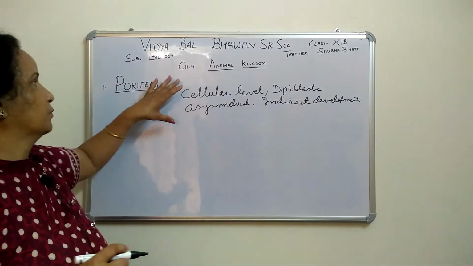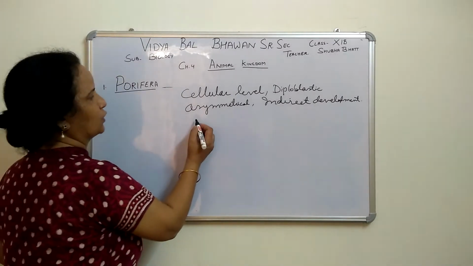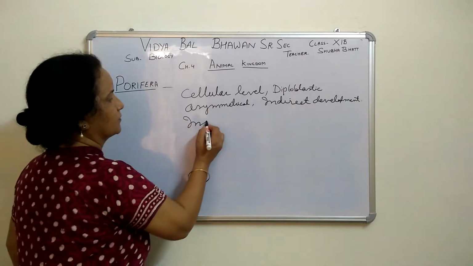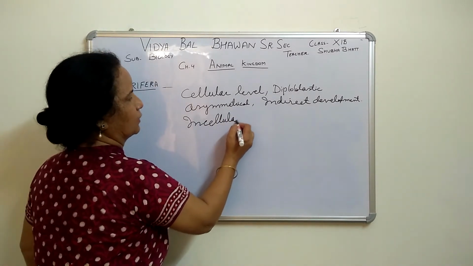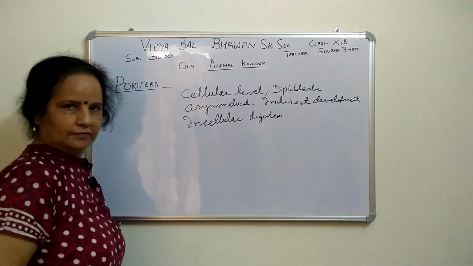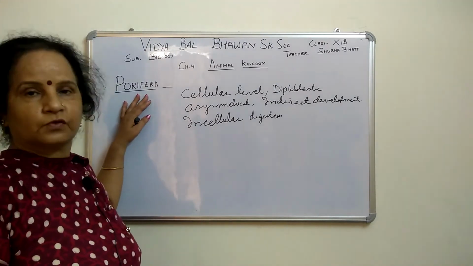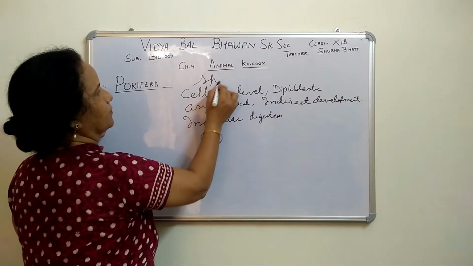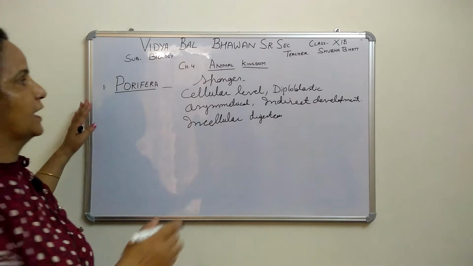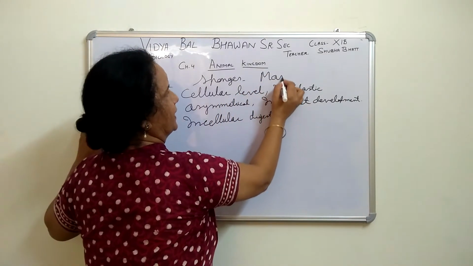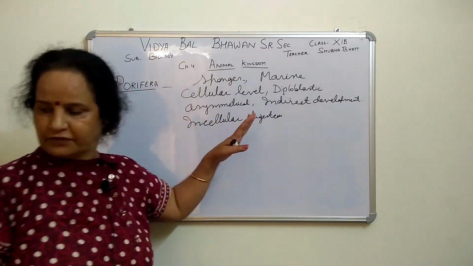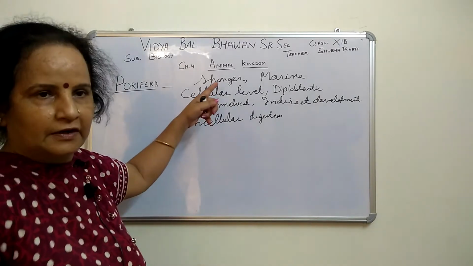Now, since they are at the cellular level, they have intracellular digestion, which means digestion occurs inside the cell. The organisms of this group are generally called sponges. They are marine, which means they are found in sea water. These are the general characteristics of this group.